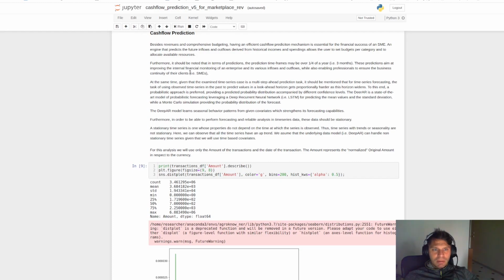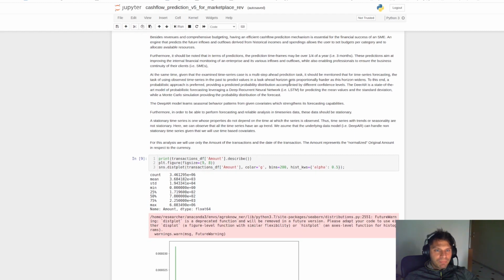These predictions aim at improving the internal financial monitoring of an enterprise and its various inflows and outflows, while also enabling professionals to ensure the business continuity of their clients.